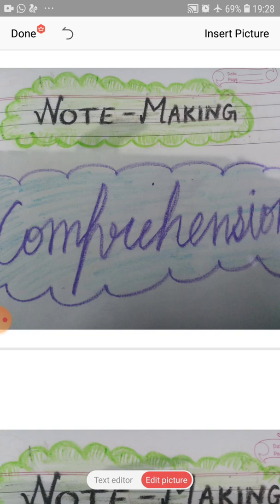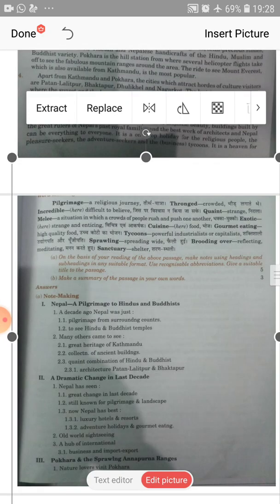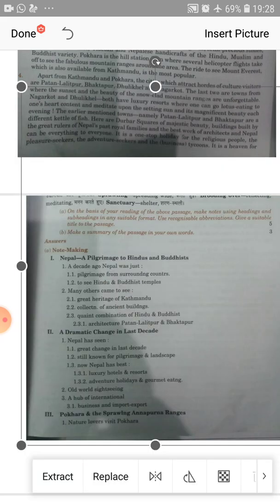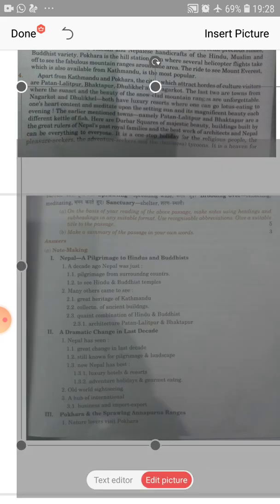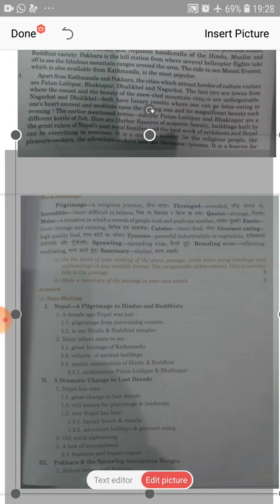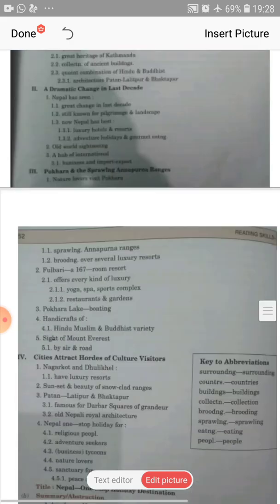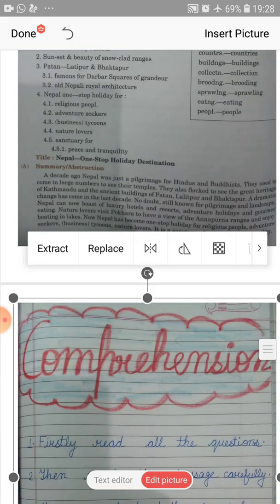Just read the answers one more time to make sure you are not writing anything wrong, especially in MCQs, because in MCQs it happens that the answers are very similar to each other. So you will read the MCQs deeply.